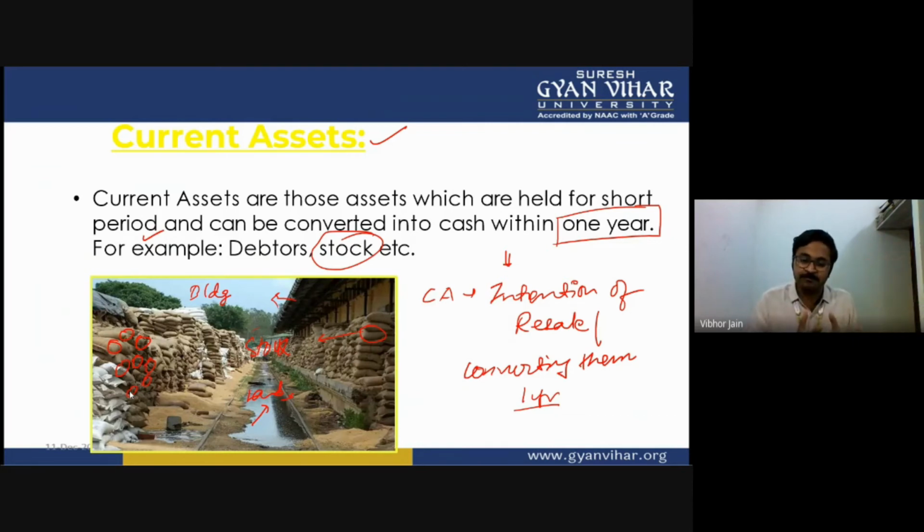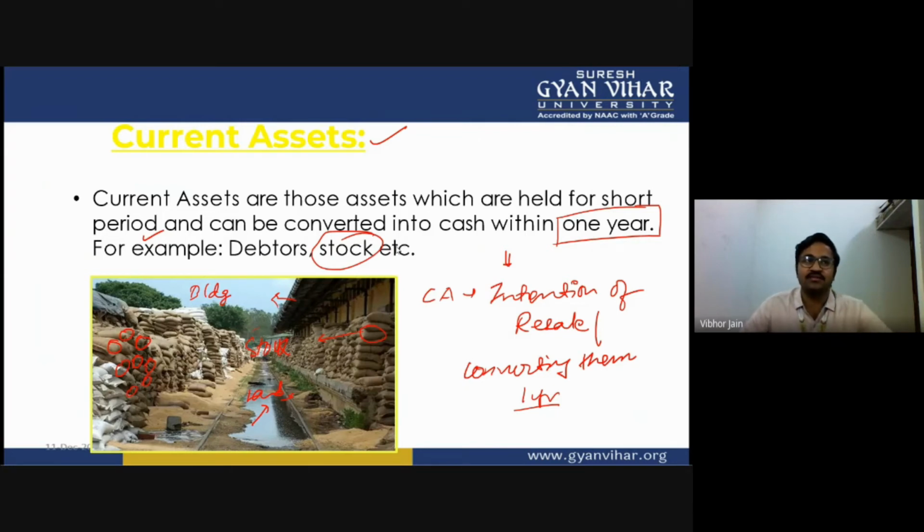I'll realize the money and then I'll purchase more stock. This is how the cycle is going to go on. That is called operating cycle. Dear students, is it clear to everyone? So current assets are those assets which are purchased with the intention of resale or with the intention of converting them into cash within 1 year.